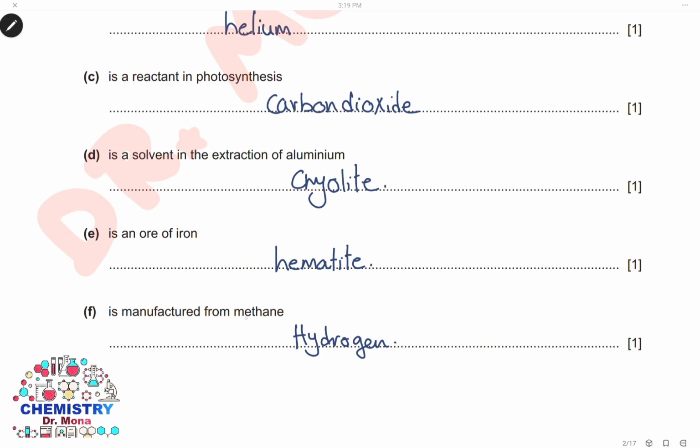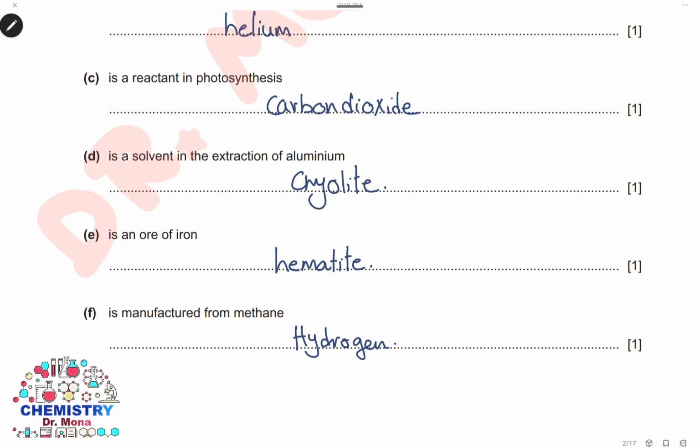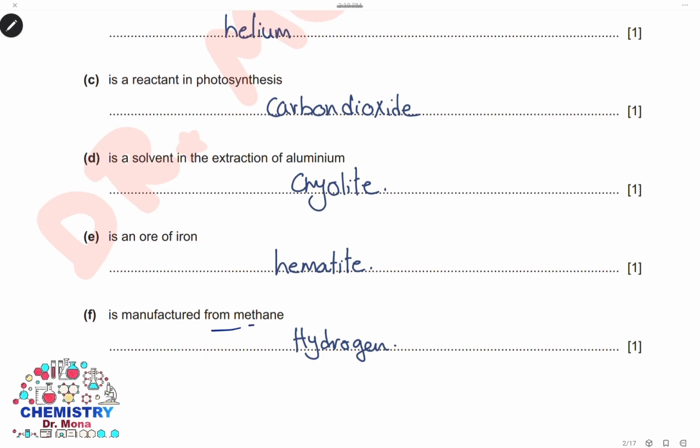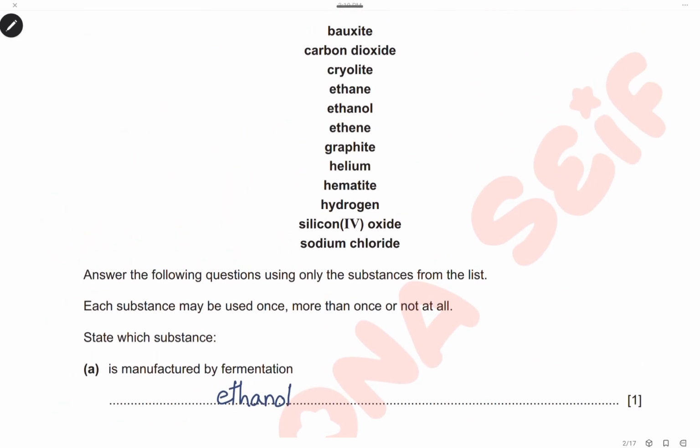It is manufactured from methane. Hydrogen can be manufactured from the reaction of methane with steam. So hydrogen gas is the answer. Hydrogen can be produced from the reaction of methane with steam.